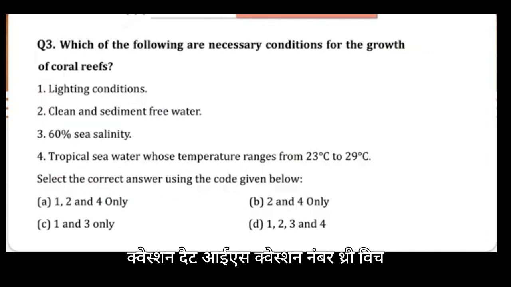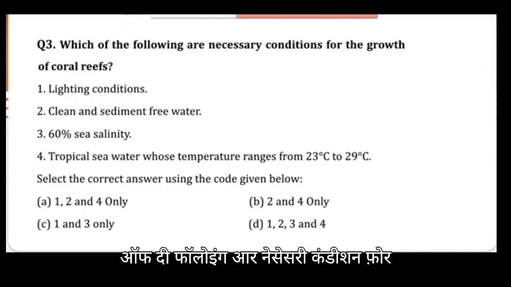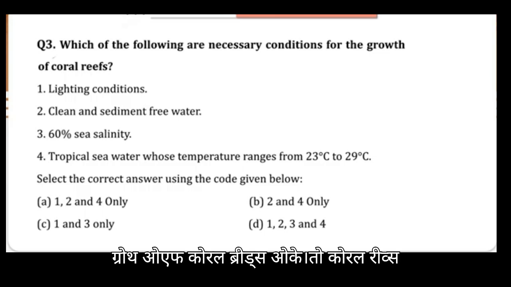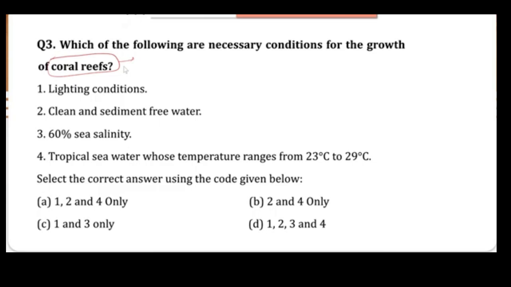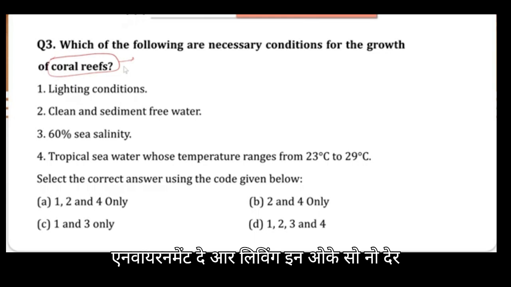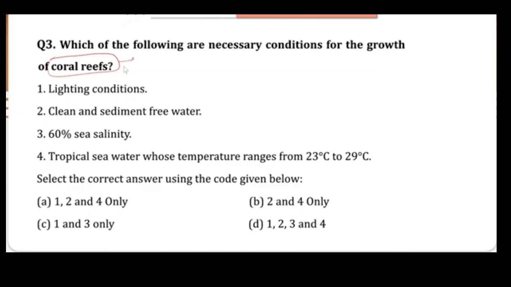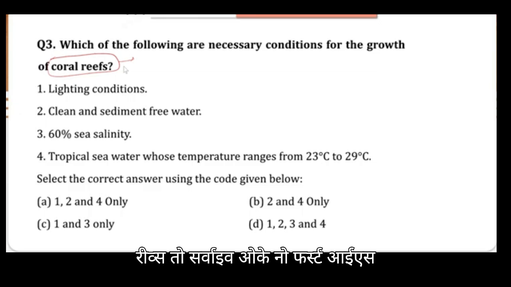Now moving to the next question, that is question number 3. Which of the following are necessary conditions for growth of coral reefs? Okay, so coral reefs, you know that they are very sensitive in nature, and they are an indicator of the environment they are living in. Now there are certain conditions given, and we have to choose which are necessary for coral reefs to survive. Now first is lighting condition.